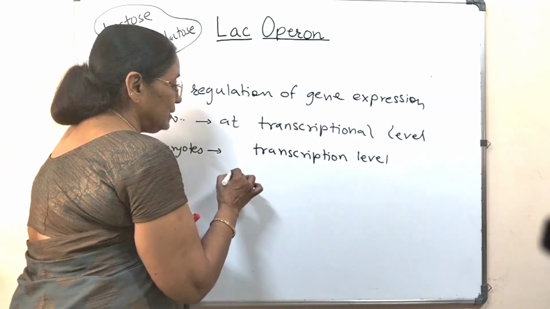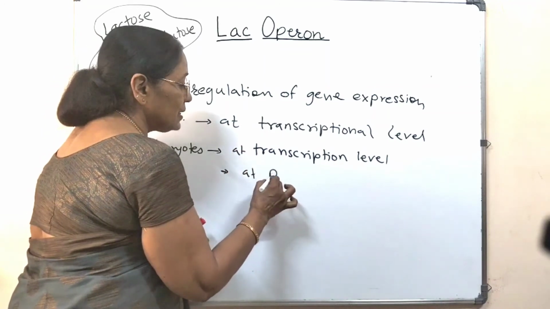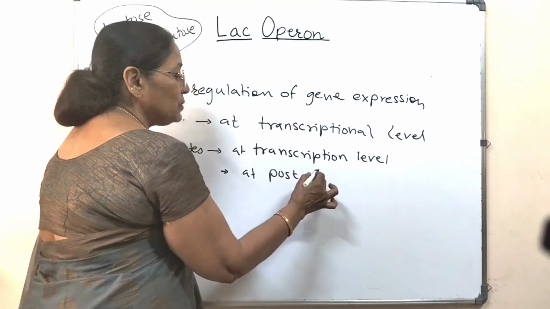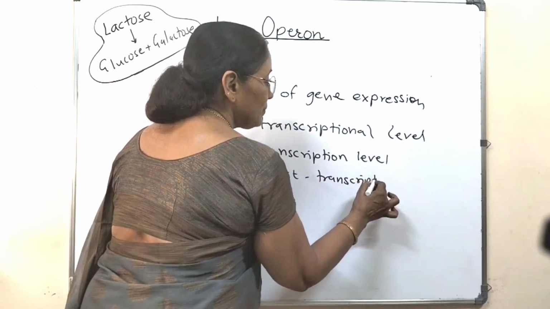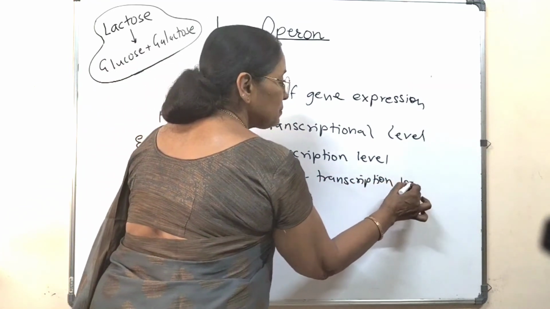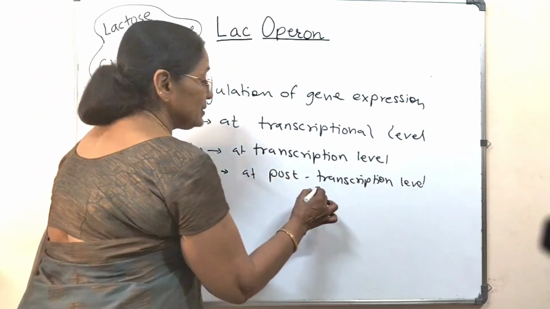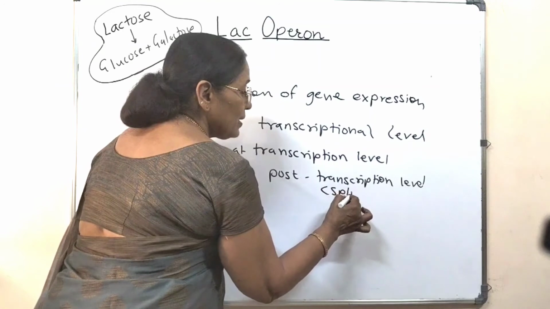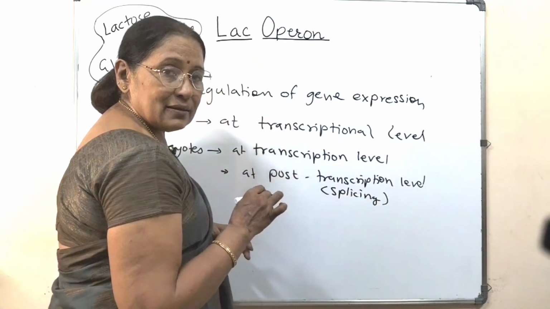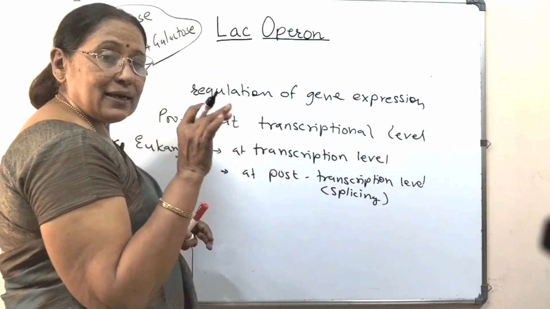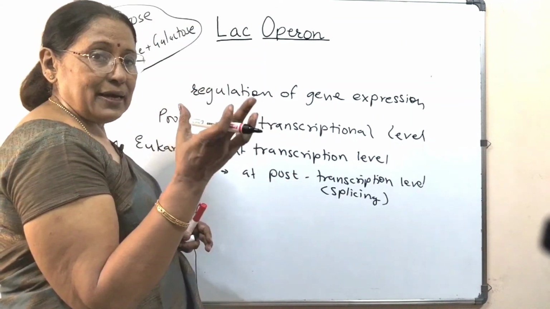This is not done, meaning at the post-transcription level. Which process of the post-transcription level is not done? It is the splicing. The capping and tailing is done, but splicing is not. Then when it is required, the introns are immediately spliced and we get the active mRNA.